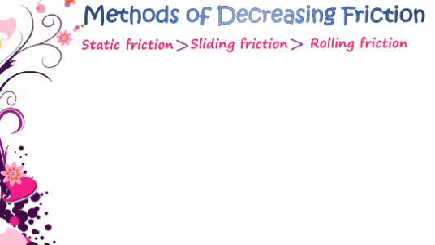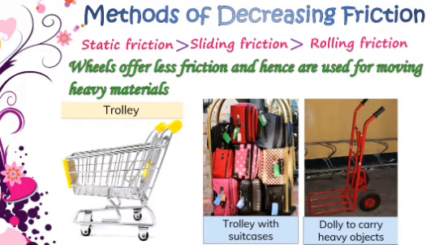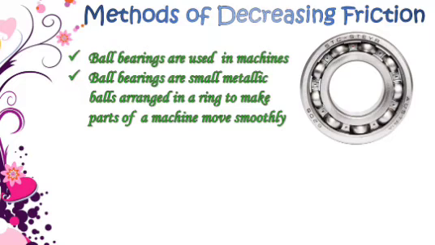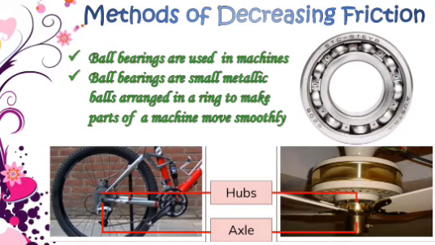Since we know that rolling friction is less than sliding friction and static friction, wheels offer less friction and hence they are used for moving heavy materials. Ball bearings are used for rolling two surfaces over each other. They are used in machines. They are small metallic balls arranged in a ring to make parts of a machine move smoothly. Sliding friction is replaced in most of the machines by rolling friction using ball bearings. Common examples of the use of ball bearings are between the hub and the axis of a ceiling fan and in the bicycle.